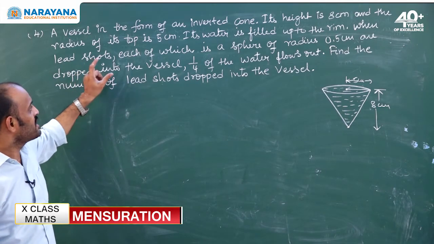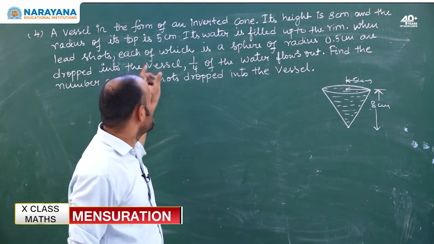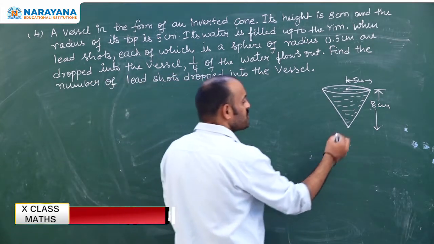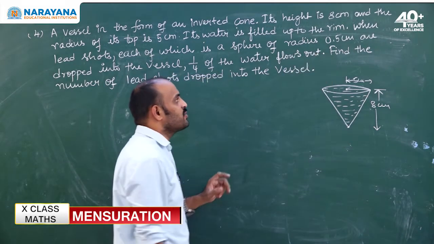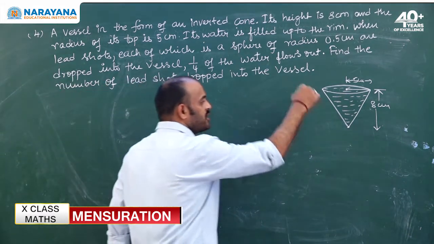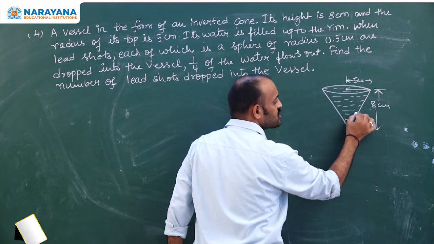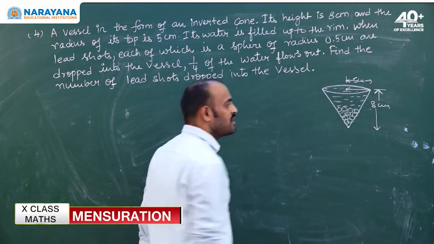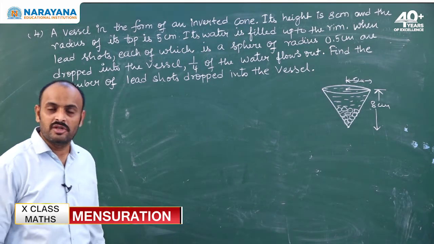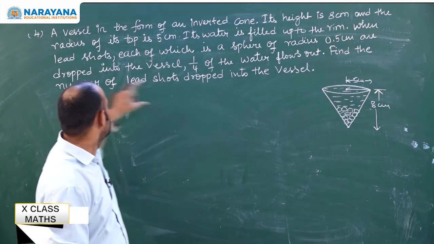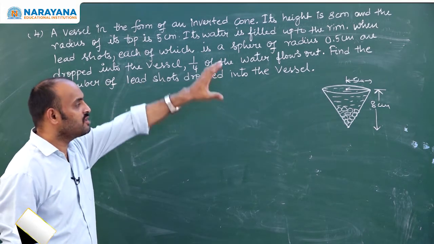When lead shots, each of which is a sphere, so lead shots are in the shape of a sphere, whose radius is 0.5 centimeters, are dropped into the vessel. So into the vessel, some of the lead shots are dropped. How many dropped? That they did not give. That we are going to find. Find the number of lead shots dropped into the vessel.